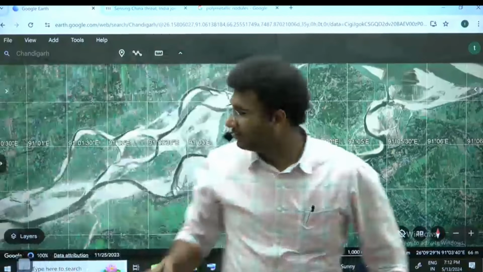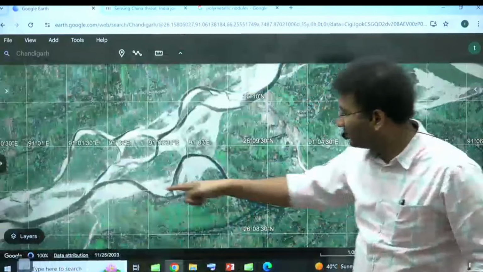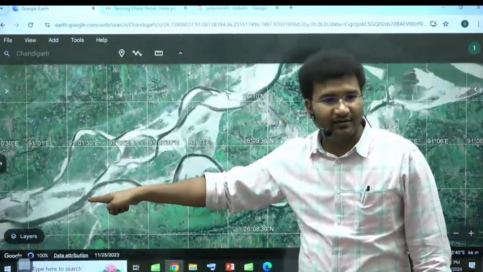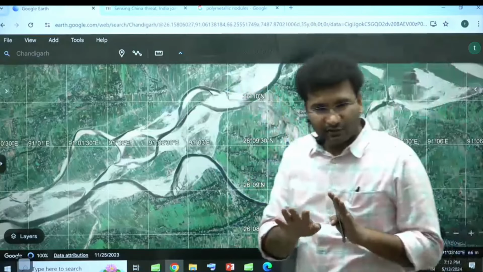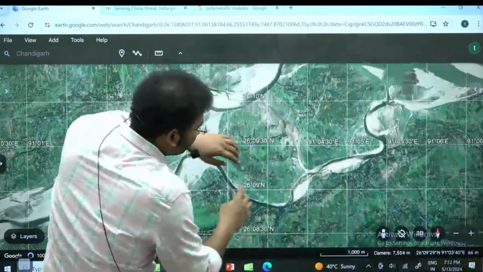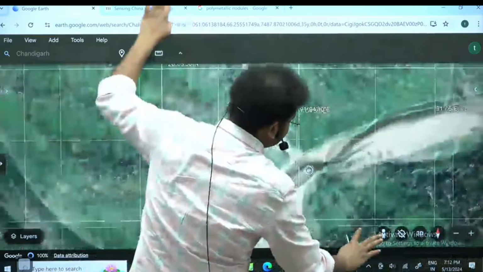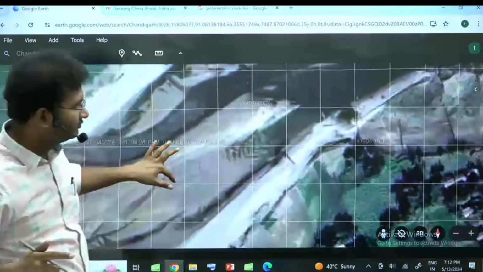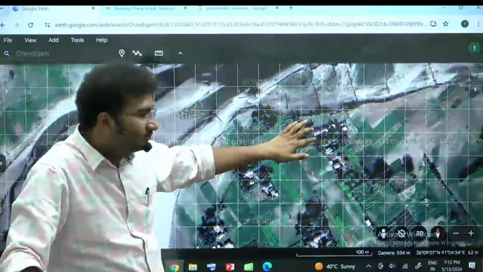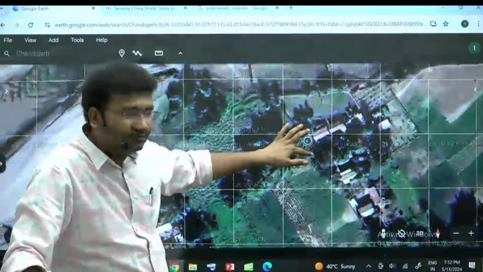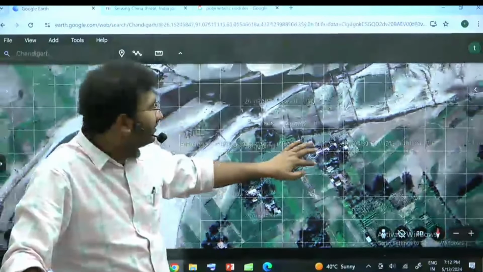ठीक है? Multiple streams and they are coming back and joining here again. This is called as anabranching. Now see, if I zoom in little more, what are these? Settlements.